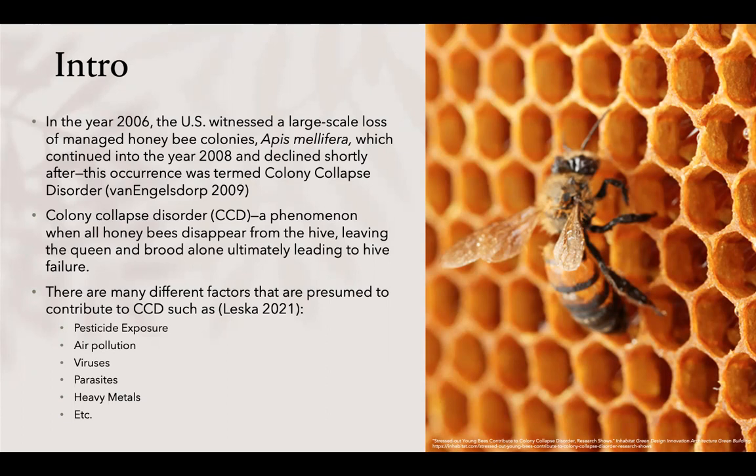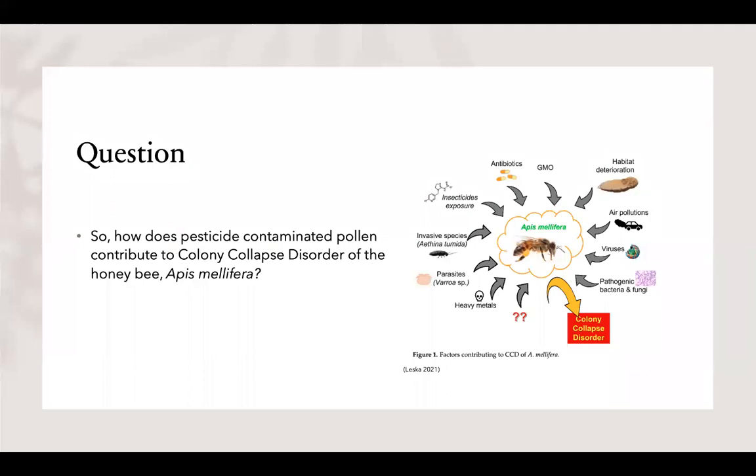There are many different factors that are presumed to contribute to CCD, such as pesticide exposure, air pollution, viruses, parasites, heavy metals, and more. However, in this presentation, we will be focusing mainly on pesticide exposure. So the main question is, how does pesticide-contaminated pollen contribute to colony collapse disorder of the honeybee Apis mellifera?